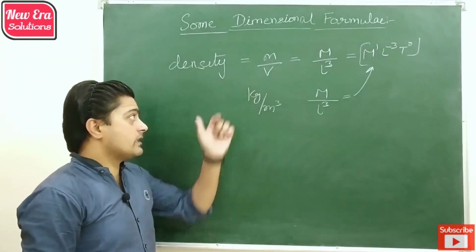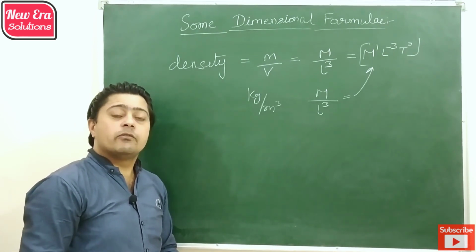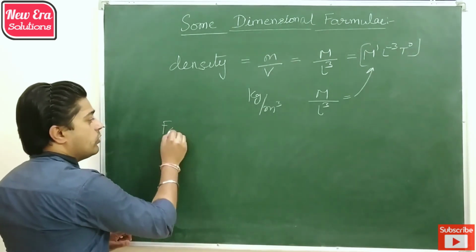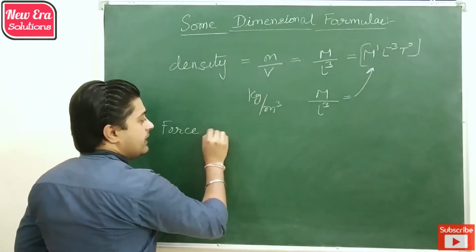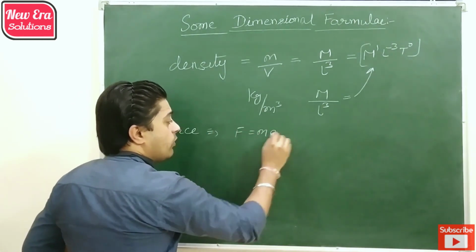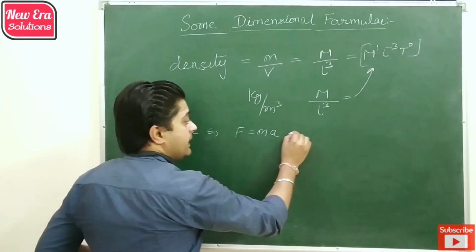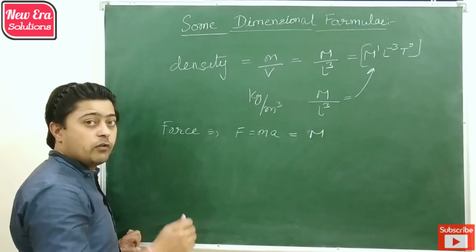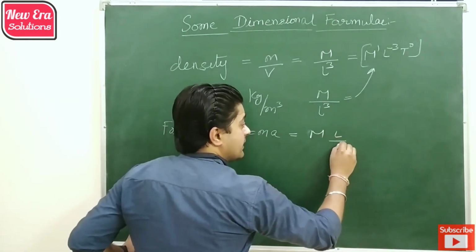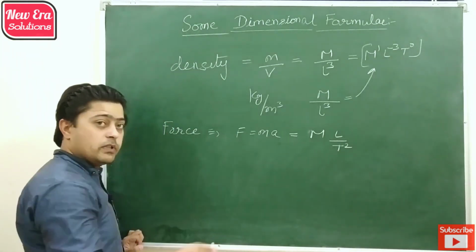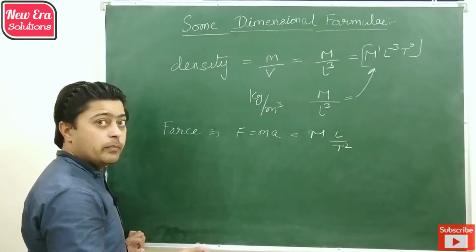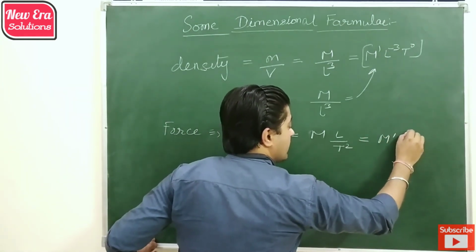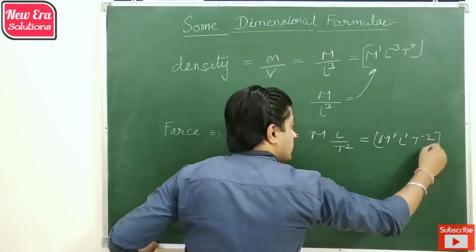So by using this concept you can write the dimensions of various physical quantities. Let's take some more examples, like force. As we know, force is equal to ma from Newton's second law. Then the dimension of mass is M, acceleration is rate of change of velocity, and velocity is rate of change of displacement. So the dimension of acceleration is L by T square. From the unit you can also remember acceleration has unit meter per second square. Then the dimension of force is M1 L1 T minus 2.